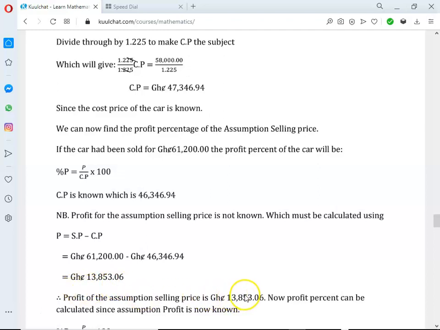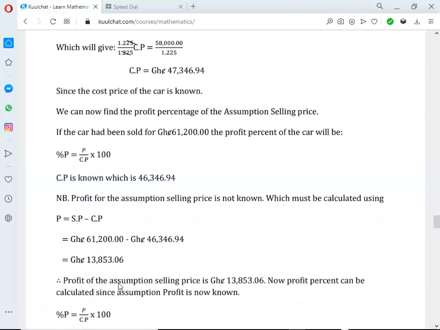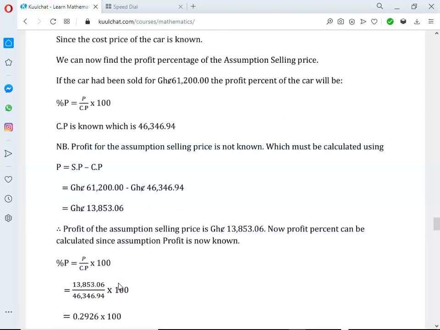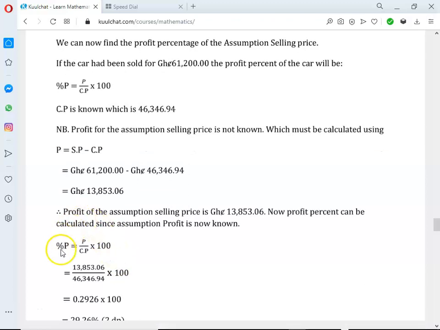Now since the profit of the assumption selling price is known, we can find the profit percent. We introduce the formula: profit percent is equal to profit over cost price times 100. The profit we've found is 13,853.06, so we insert it there.